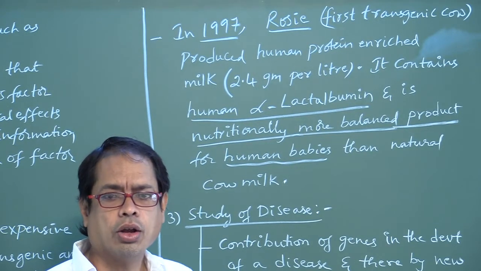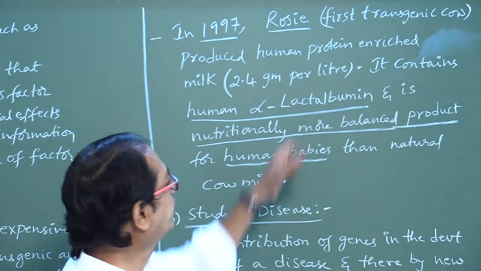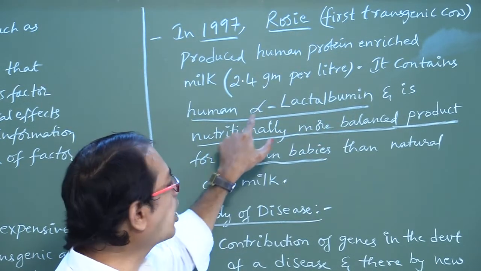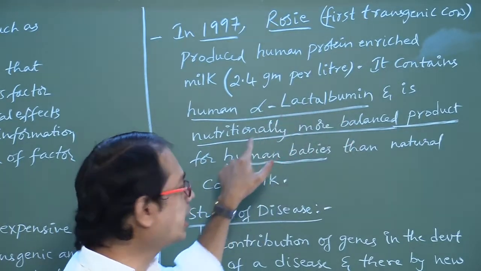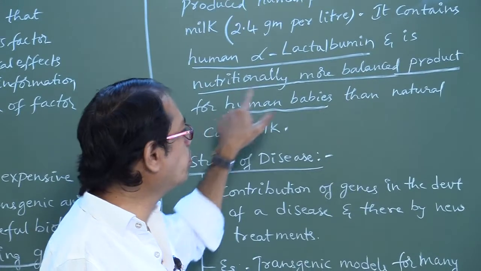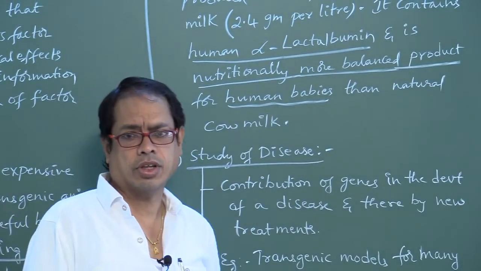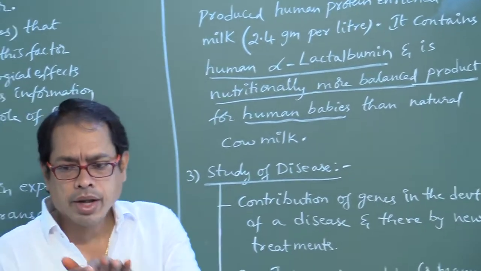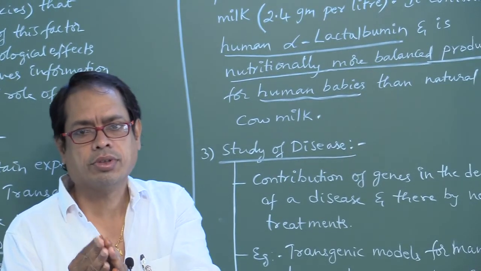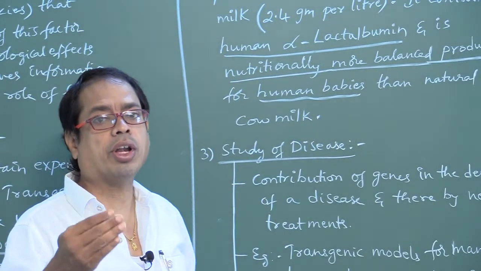In 1 liter, 2.4 grams of protein. It contains human alpha lactalbumin and is a nutritionally more balanced product for human babies than natural cow milk. So compared to natural cow milk, this product contains more protein.